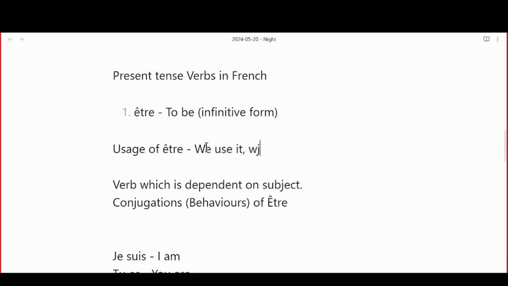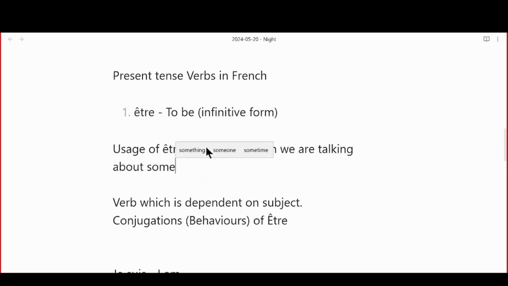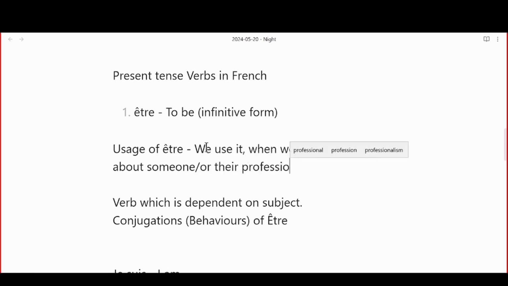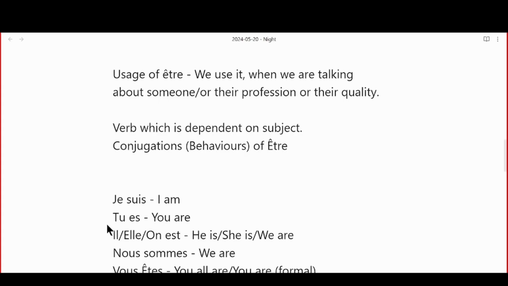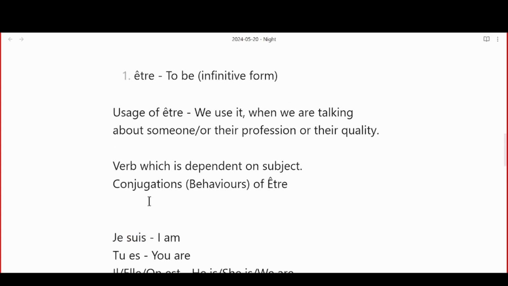When we are talking about someone, their profession, or their work. For example, I am a software engineer. Je suis ingénieur de software. I said je suis, I am. So I'm describing my career, my profession. So être is usually used to describe profession.